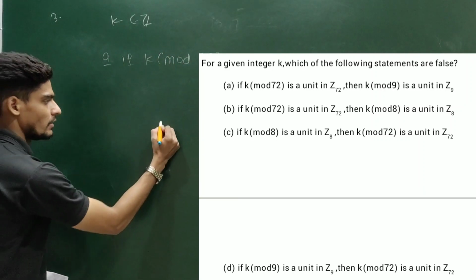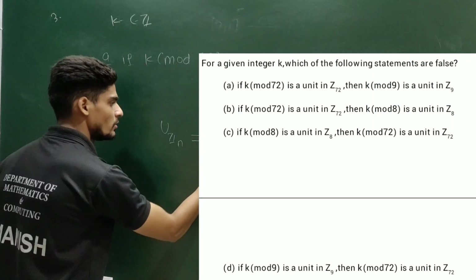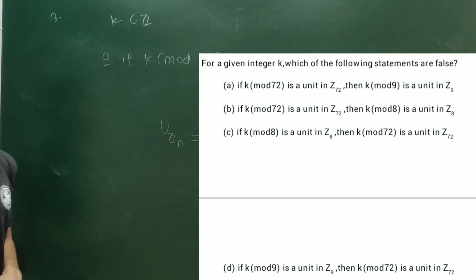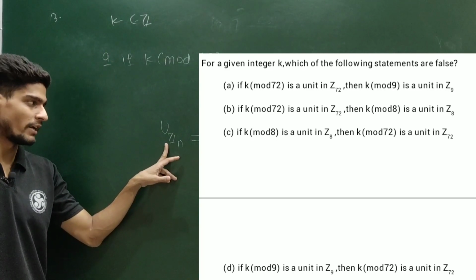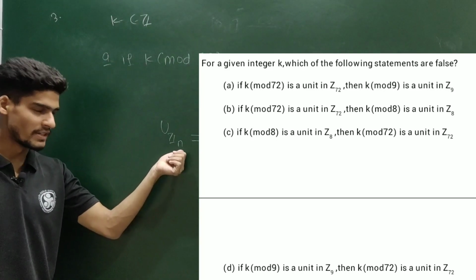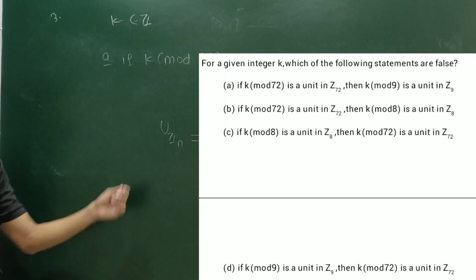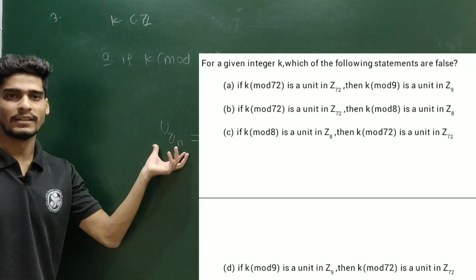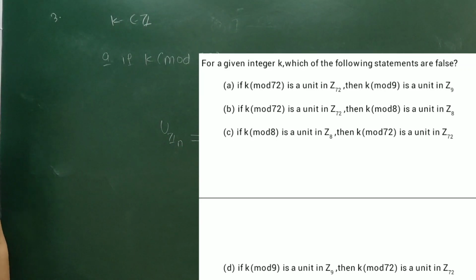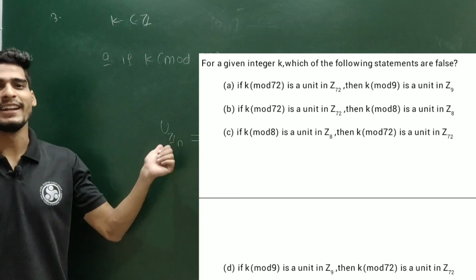We know that the units of Zn is actually nothing but your U(n) group. तो आपके पास इसकी यूनिट्स वो होती हैं, वो सारे नेचुरल नंबर Zn के जो n से रिलेटिवली प्राइम हो. So how many units are there of Zn? There are exactly phi of n units of Zn, and phi n represents the Euler-Totient function. That is the collection of all natural numbers which are less than or equal to n and relatively prime to